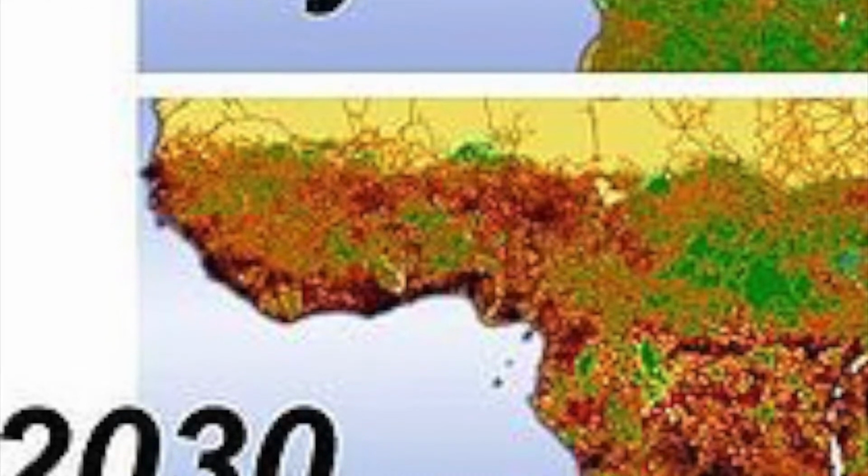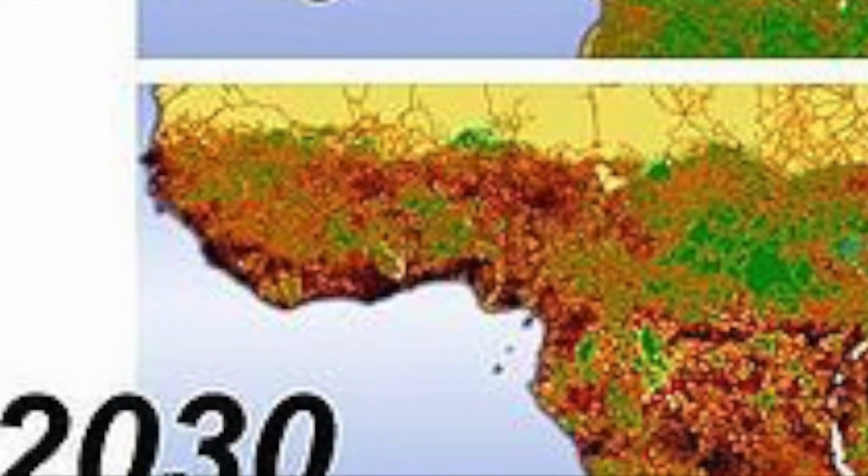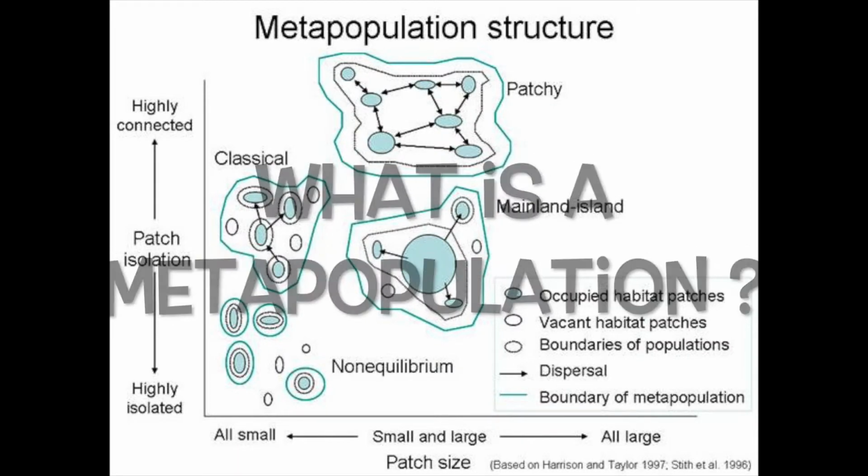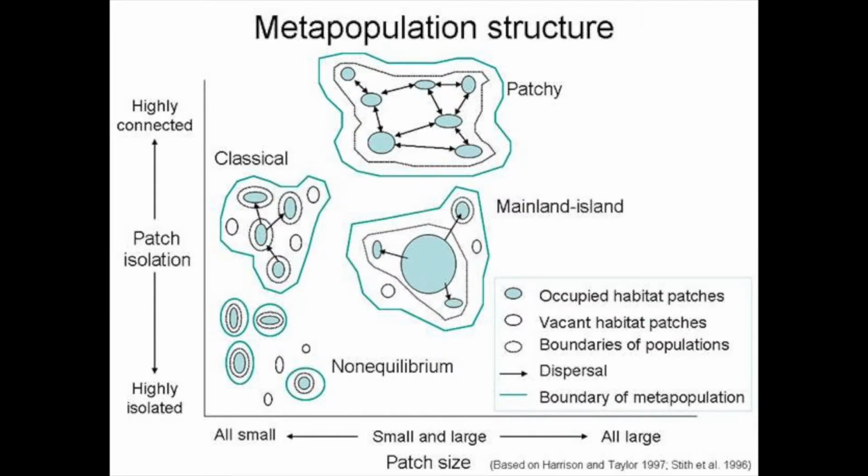But could this also be linked to metapopulation? What is a metapopulation? A metapopulation can be defined as a group of spatially separated populations of the same species, which interact at some level. Metapopulations are affected by abiotic and biotic factors. All living organisms in an ecosystem are considered biotic factors, whereas non-living things are known as abiotic factors.